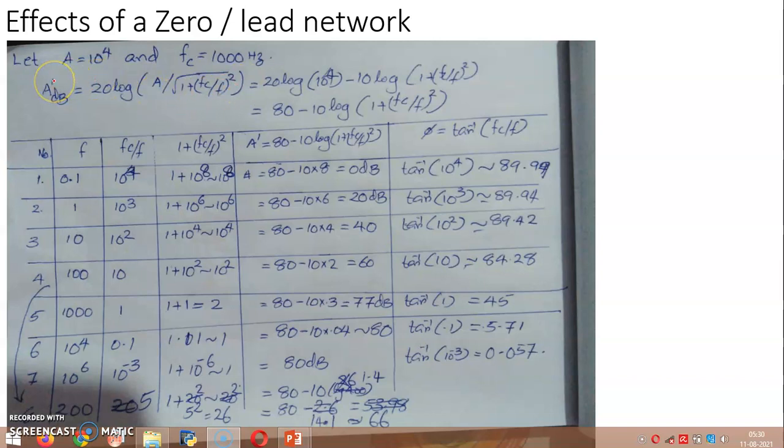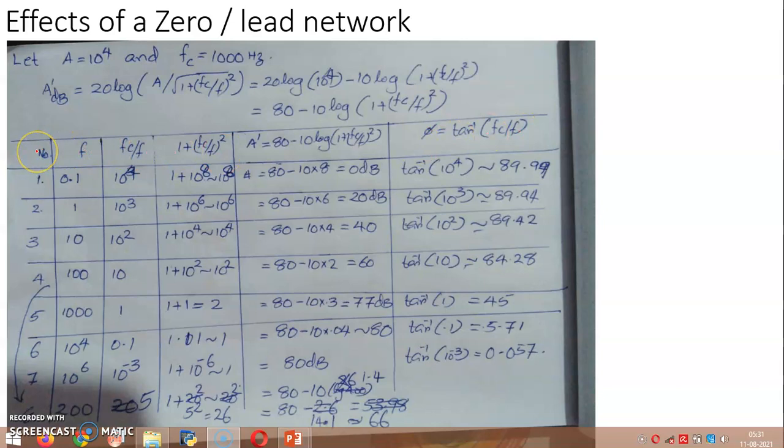Now the modified gain, or the frequency dependent gain A prime in decibel, is equal to 20 logarithm of A by root 1 plus FC by F whole square, that is the gain magnitude. A is 10 raised to 4, and with the decomposition we have already seen, square root is power half, so 20 into half makes it 10 logarithm of 1 plus FC by F whole square. Log 10 raised to 4 is 4, 4 into 20, 80, minus 10 logarithm of 1 plus FC by F whole square, the frequency dependent parameter. And the phase difference is phi equal to tan inverse FC by F.